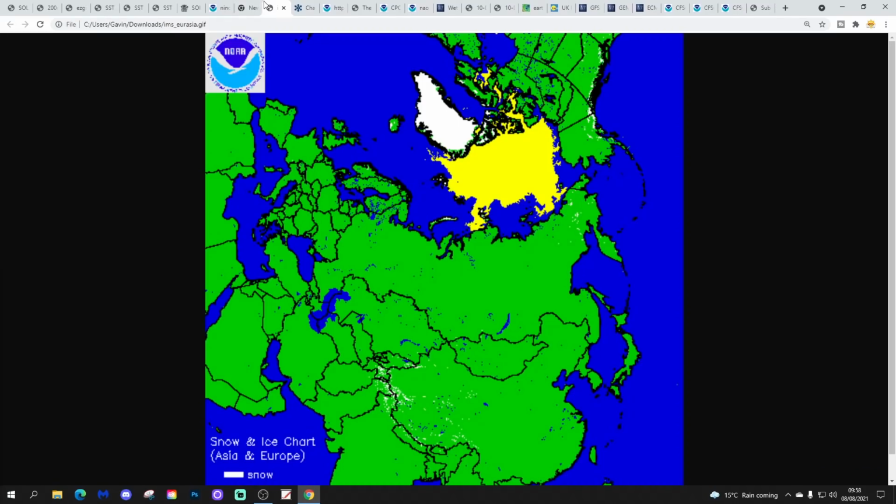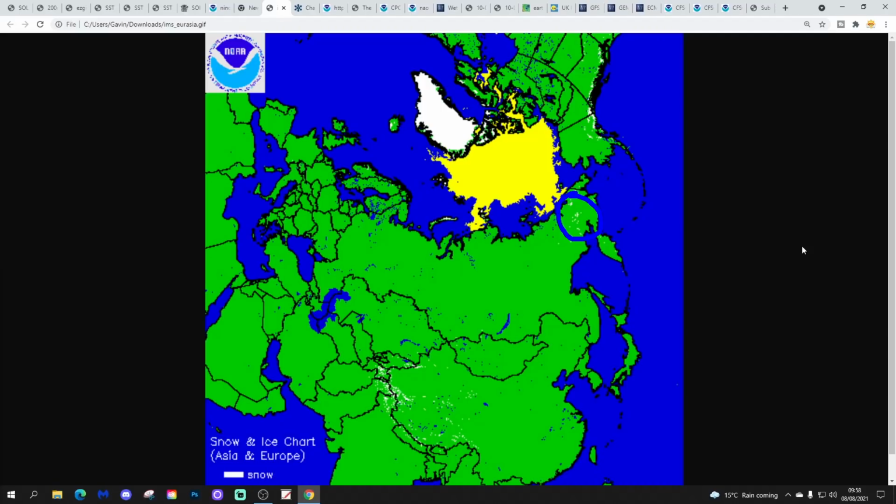Right, so there we go. This is how things were looking in terms of Eurasian snow cover. Quite interesting, this. Basically, nothing's happening, but we do see a few little white patches appearing here in the very, very extreme eastern part of Eurasia, right at the very edges in the very far north. But basically, that's scraping the barrel to try and find something. We're snow-free across Eurasia at the moment. But I'm not sure we'll stay that way for too much longer.